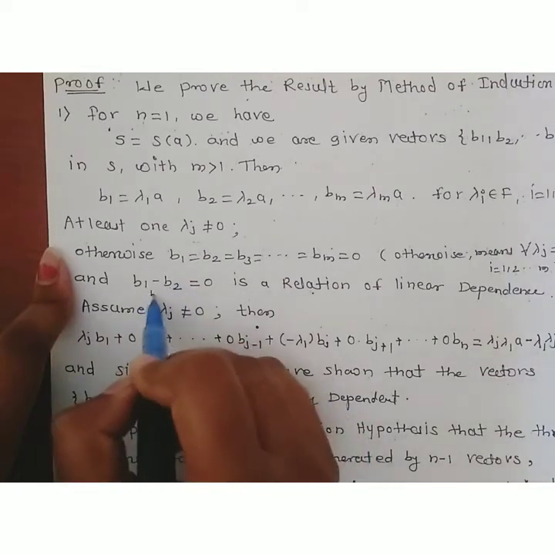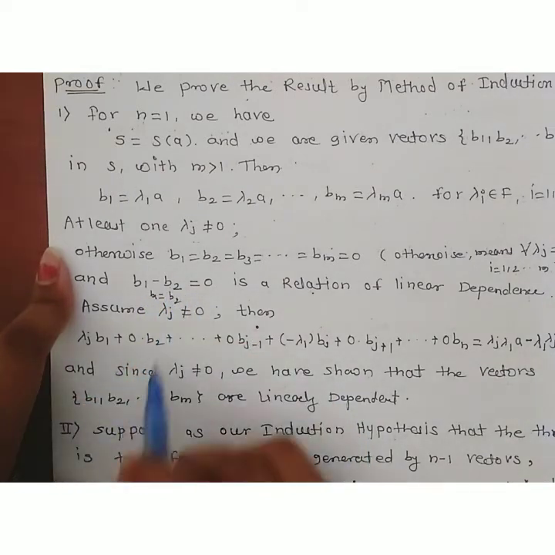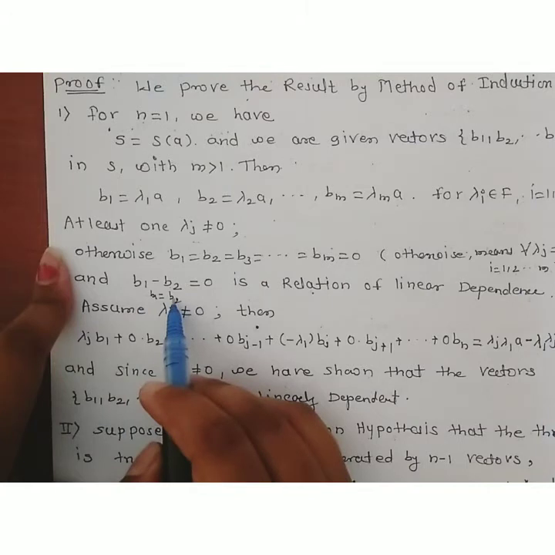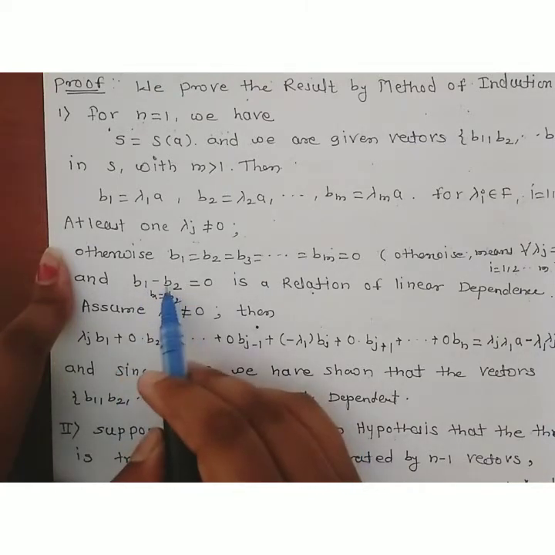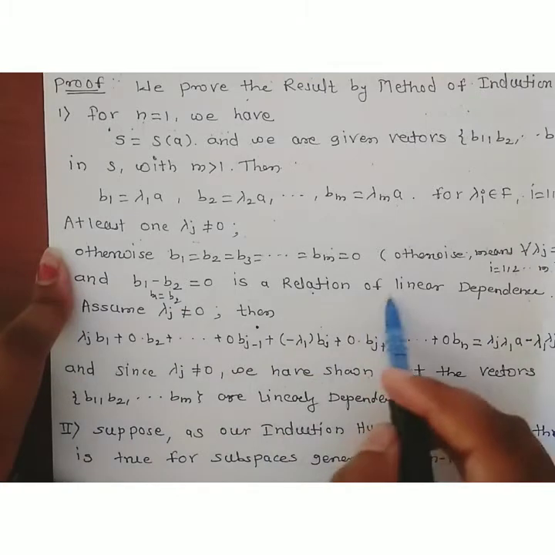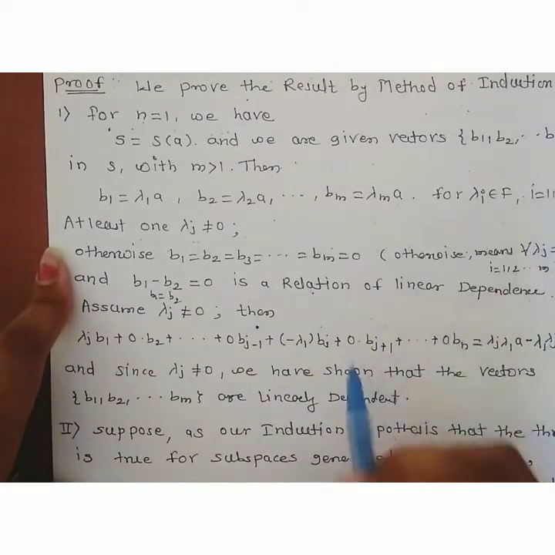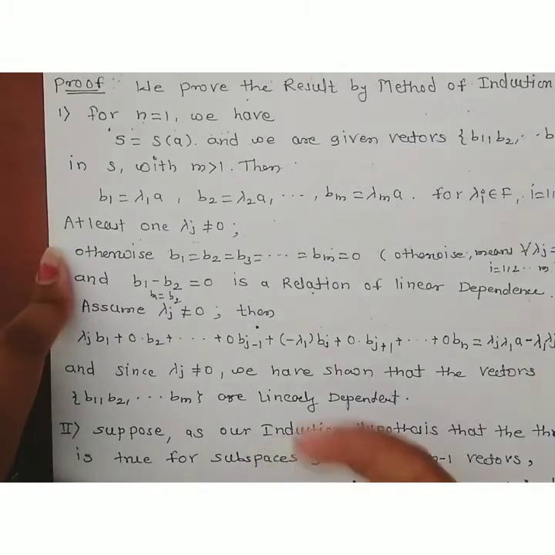So one is in the linear combination of the other, and this is nothing but the linear relation of linear dependence. We know that if one vector is a linear combination of the other vectors in the set, then the set of vectors is linearly dependent.